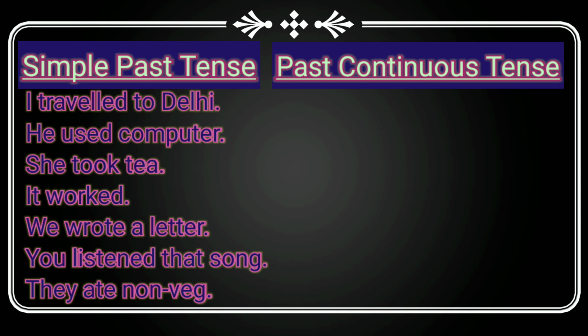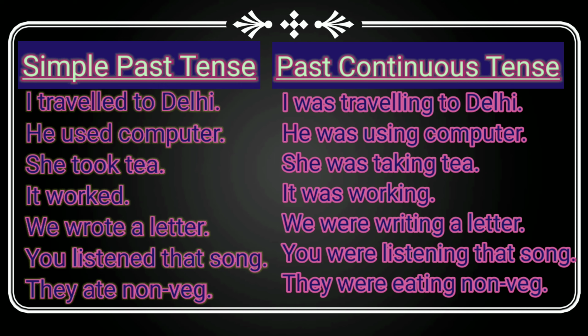Now, examples of past continuous tense are like I was traveling to Delhi. He was using computer. She was taking tea. It was working. We were writing a letter. You were listening that song. And they were eating non-veg. Here same sentences of simple past are made in past continuous for your better understanding.